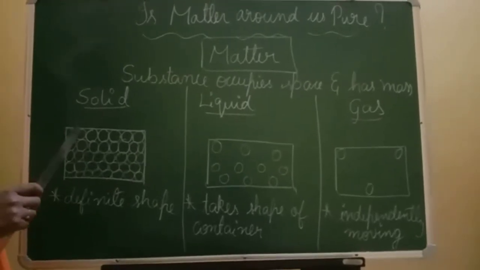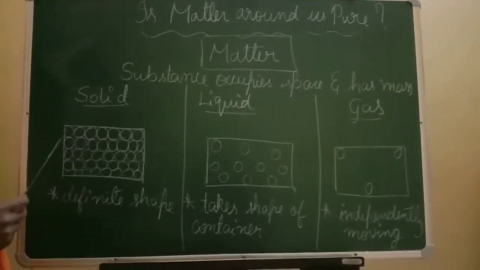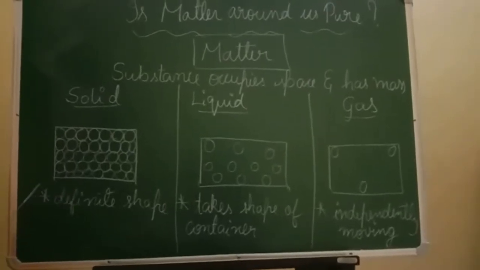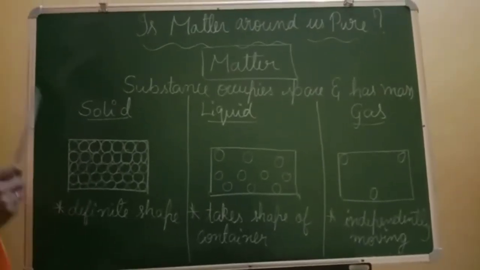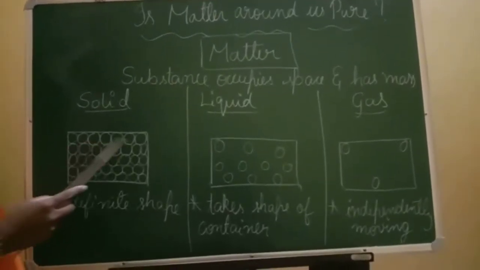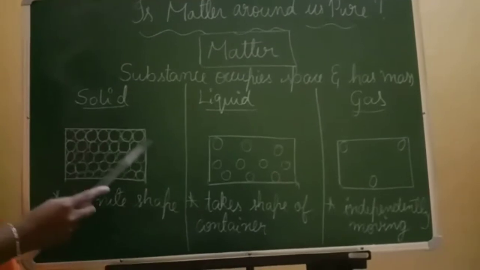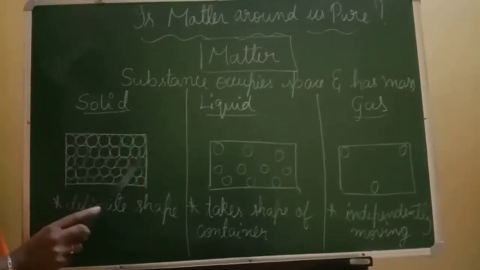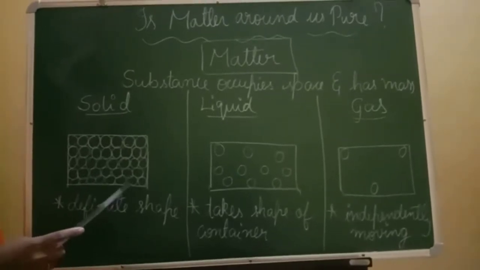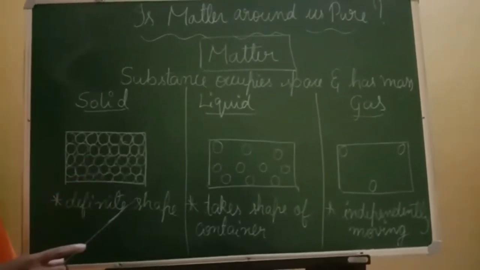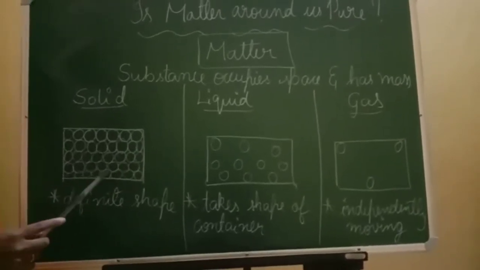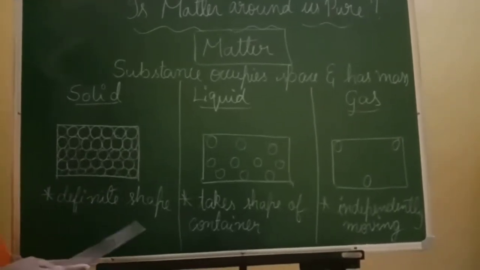Can you see all these circles over here? These circles are nothing but molecules inside the solid. These molecules are very tightly packed inside the solids. Can you see? They are very closely packed towards each other, joined to each other, right? Because of this closeness, this close packing of molecules, solids have a definite shape.